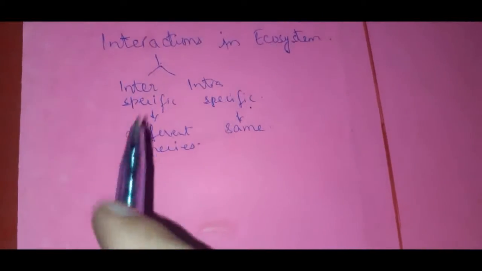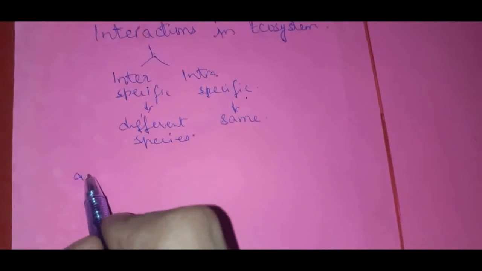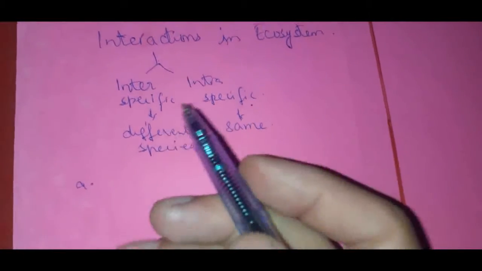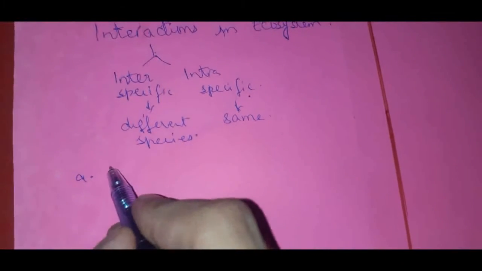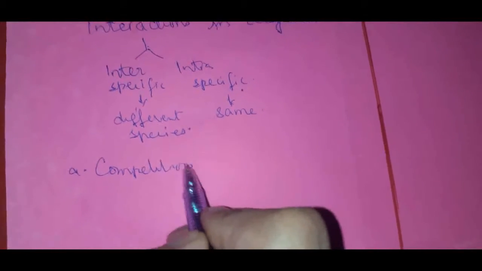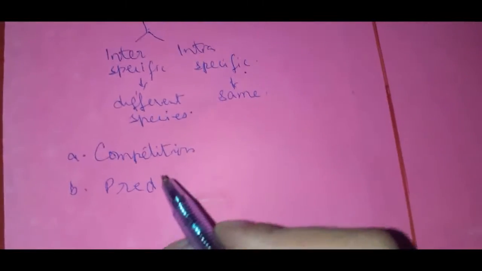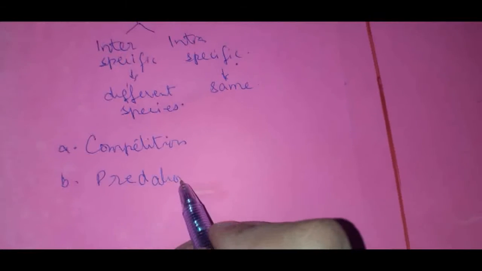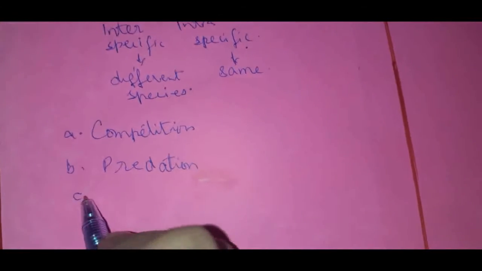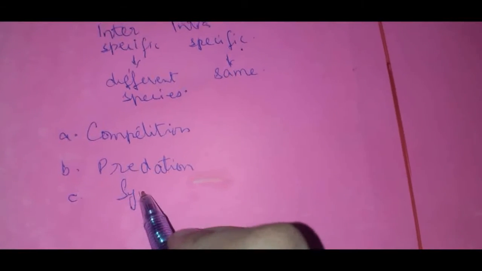And then we said that there are three main types of interactions. Number one is known as competition. Second is predation. And third one is symbiosis.